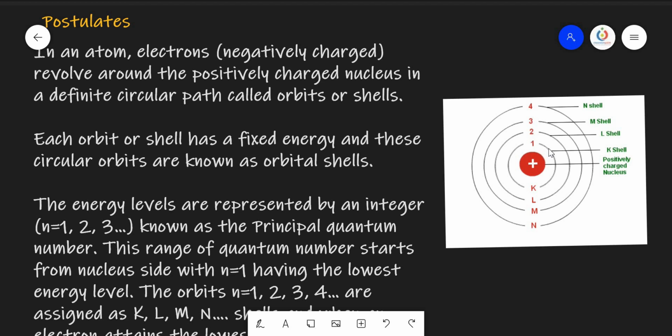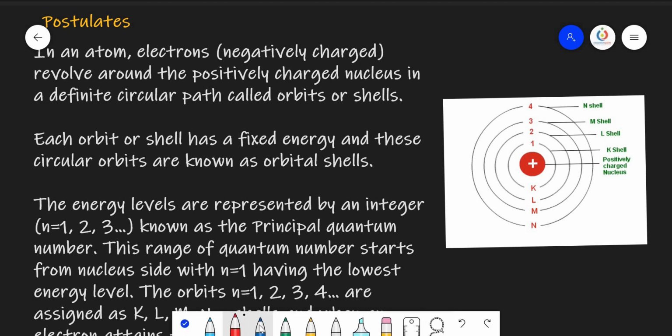When an electron moves from one orbit to another, it is possible when the electron absorbs energy. Then the electron can go from a lower energy orbit to a higher energy orbit. Just see here. Imagine there is an electron in the second orbit, which has a fixed energy.